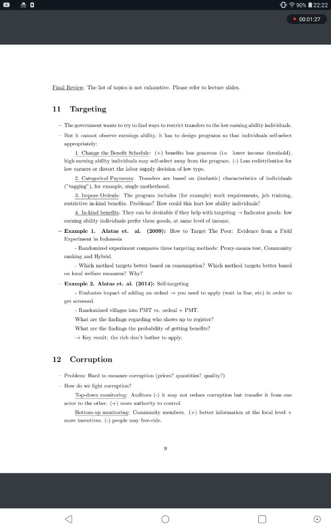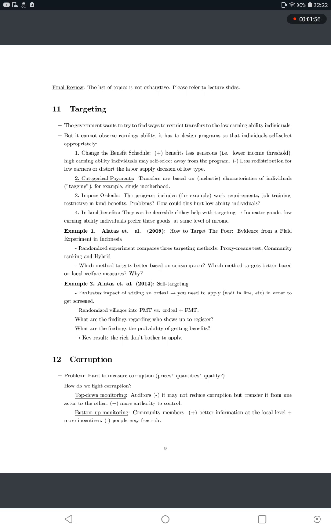Example 1, Alatas et al. 2009, How to Target the Poor, evidence from a field experiment in Indonesia. Randomized experiment compares three targeting methods: proxy means test, community ranking, and hybrid. Which method targets better based on consumption? Which method targets better based on local welfare measures, and why?